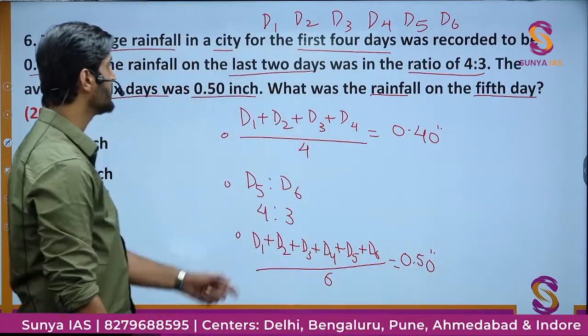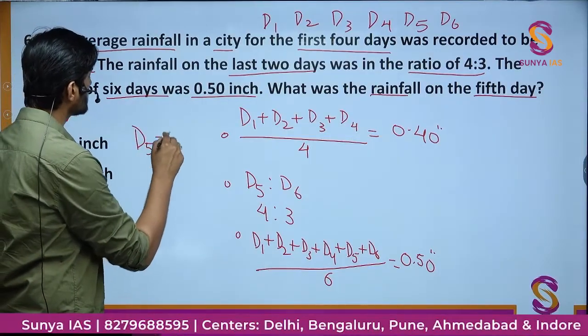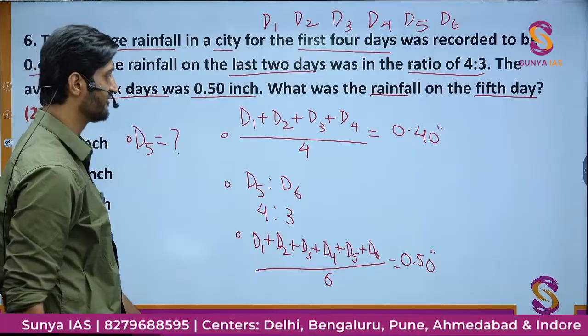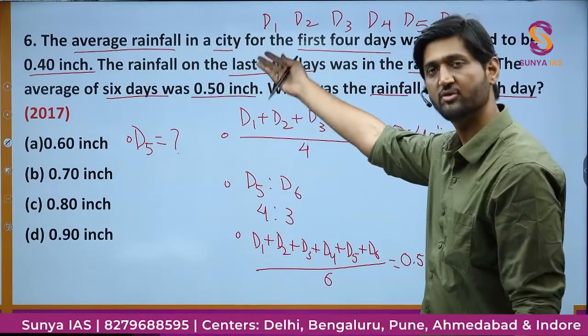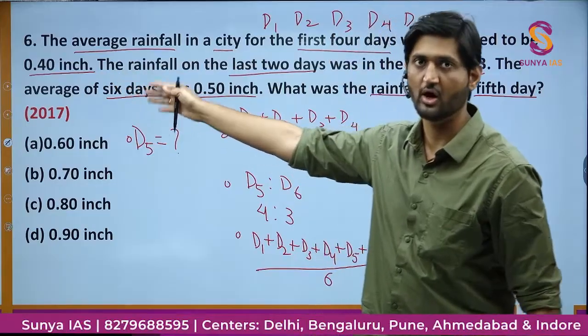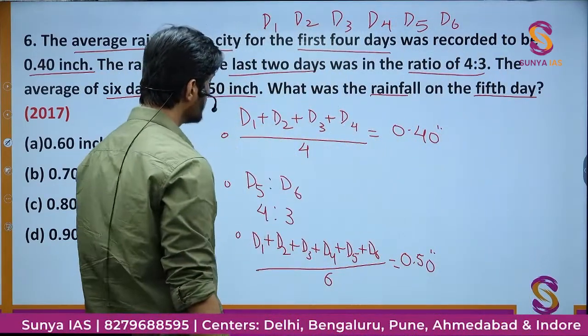We have to find the rainfall on the 5th day, that is on D5. What is the value of rainfall is what we have to find. That is the simple extraction of all the mathematical information which is available in this question. Now we have to proceed further on the calculation part of it.